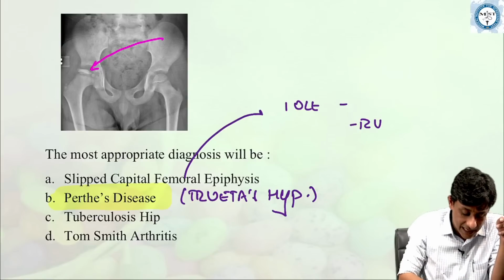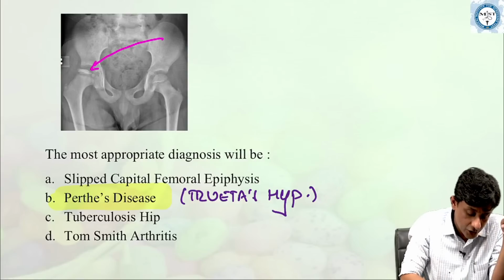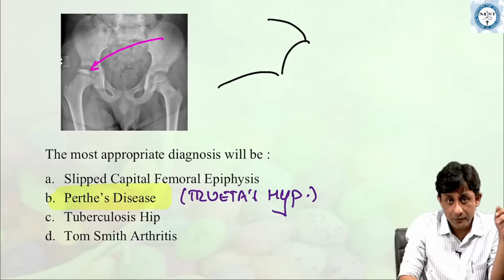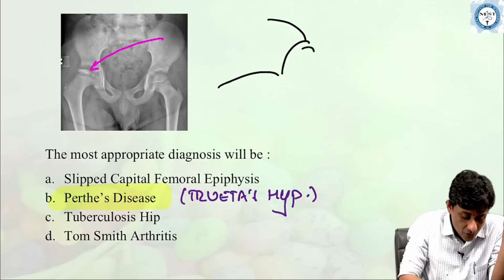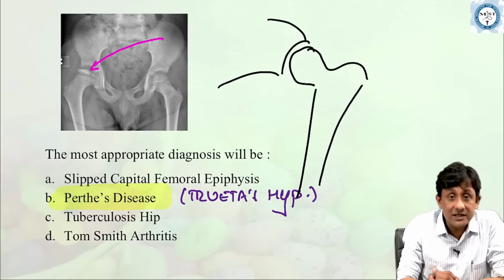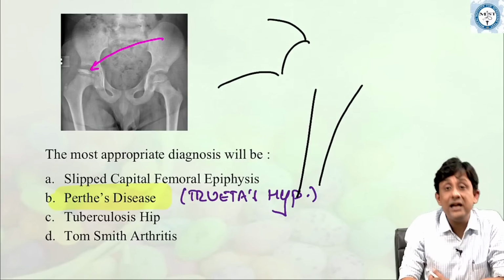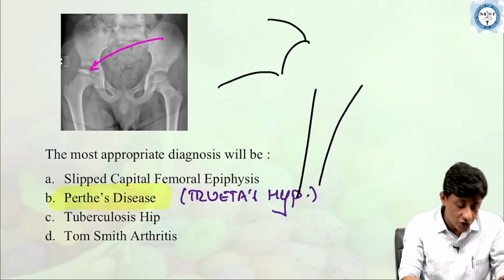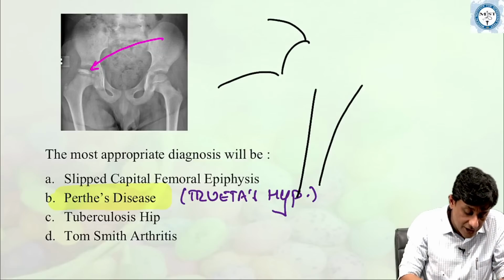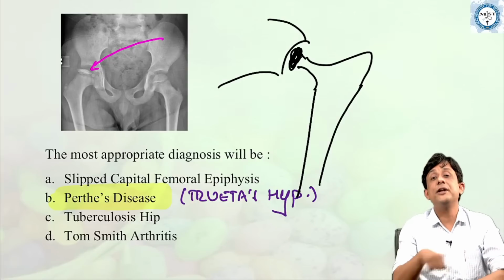So you will sometimes have an acetabulum, okay, but suppose this is your normal hip and femoral head, what happens in Tom Smith arthritis? It is this part of the femoral head which undergoes rapid destruction, as a result of which, when you see this patient, you will have a neck, but you will have a destroyed hip joint.